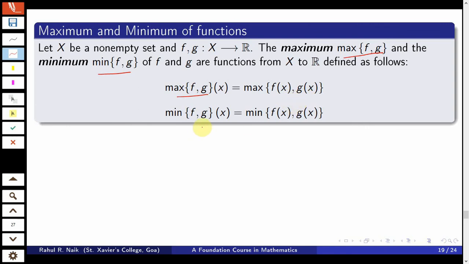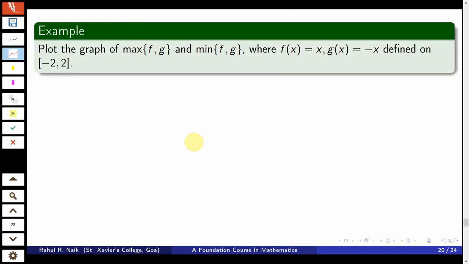Similarly, minimum of f comma g at x is the same as minimum of f of x comma g of x. Okay, so let's see some examples of the maximum and minimum of a function. Plot the graph of maximum of f comma g and minimum of f comma g, where f of x is equal to x and g of x is equal to minus x, defined on the closed interval minus 2 comma 2.